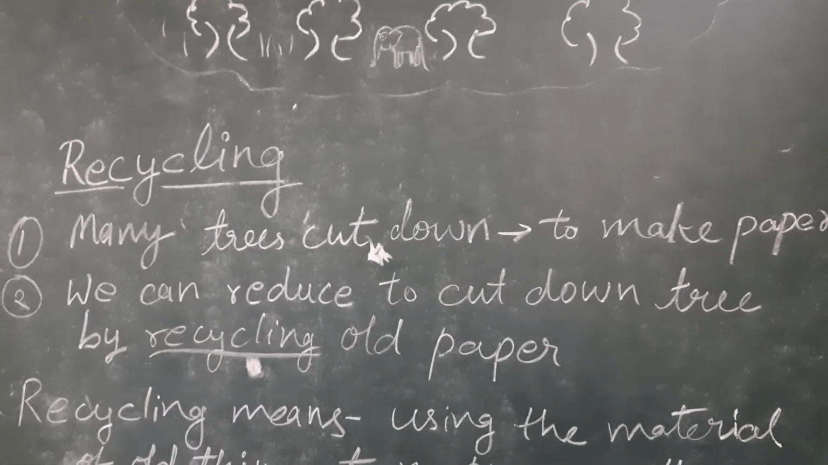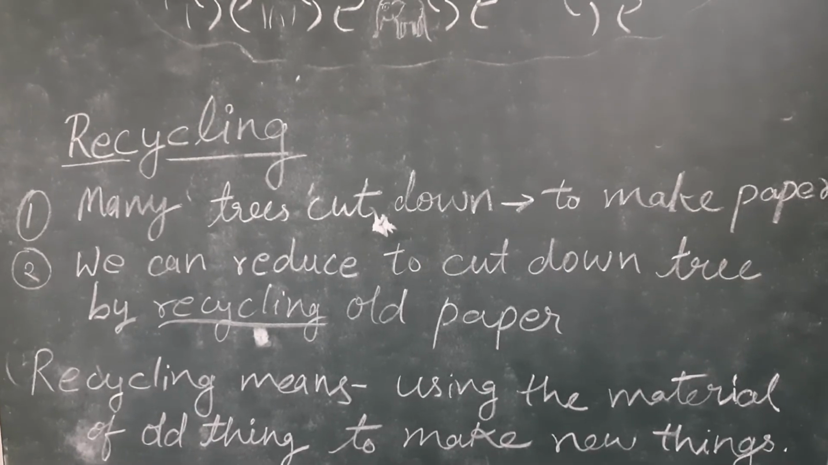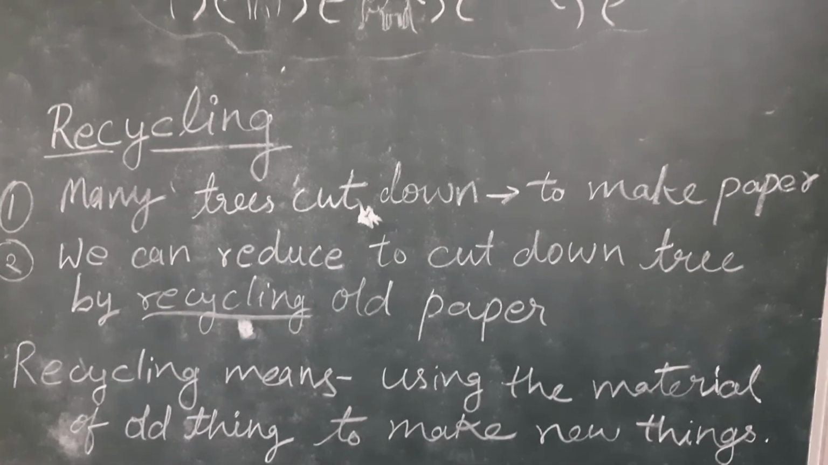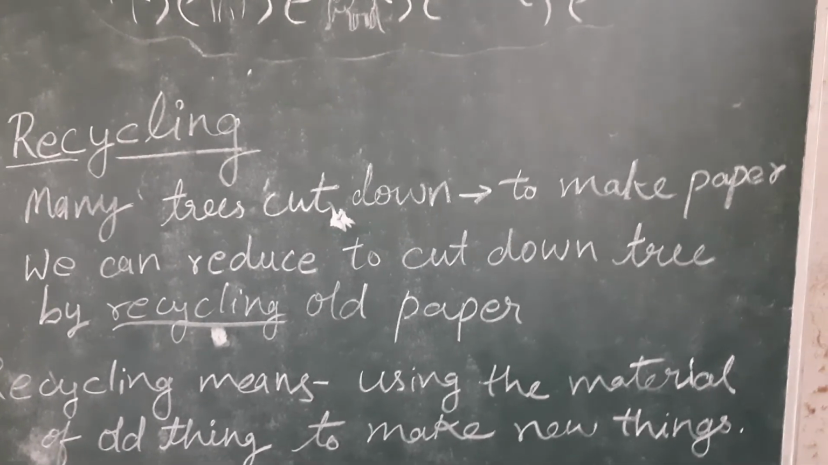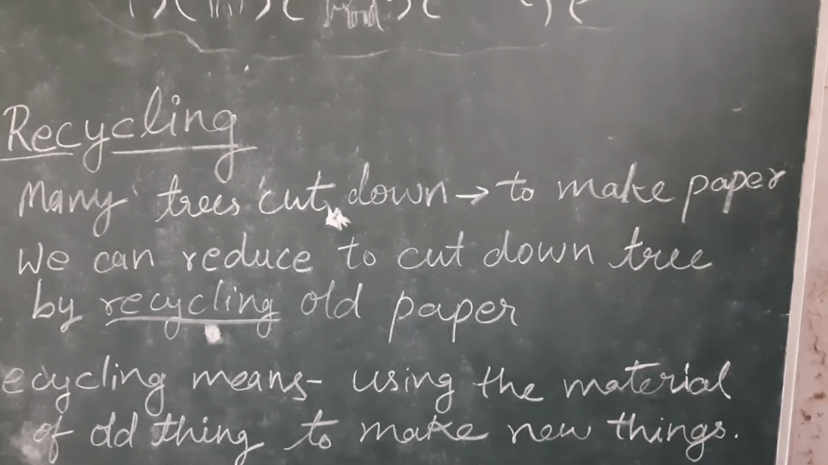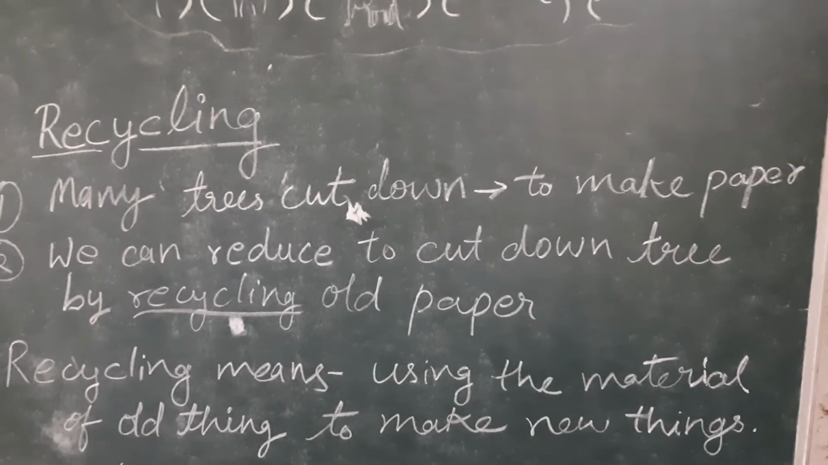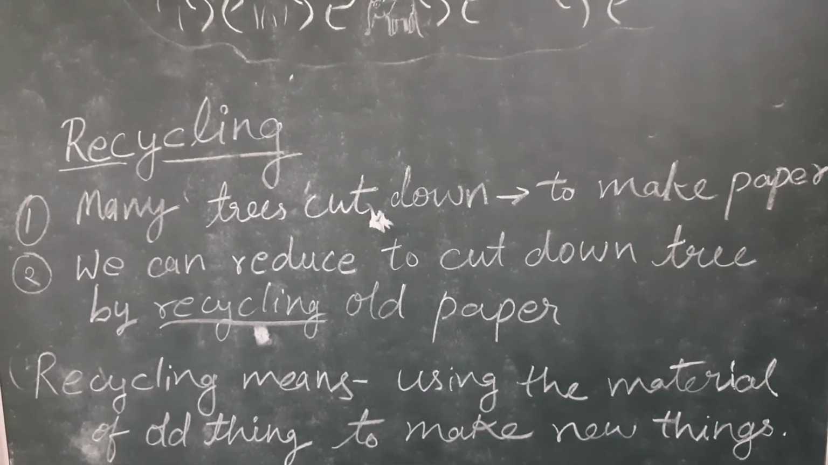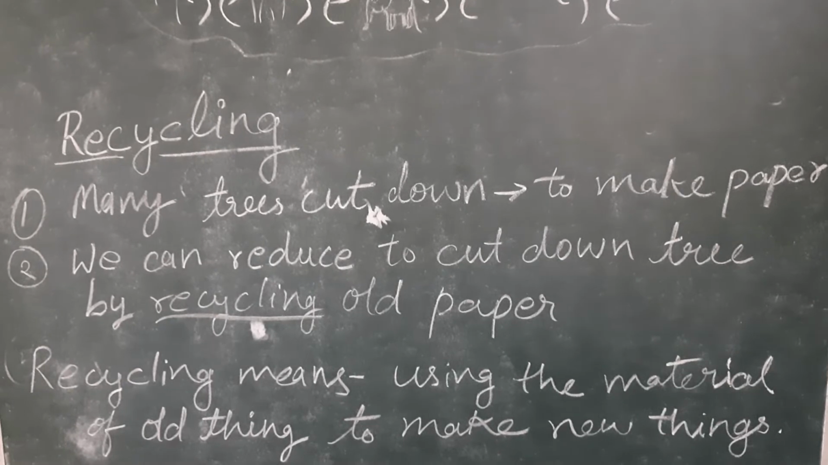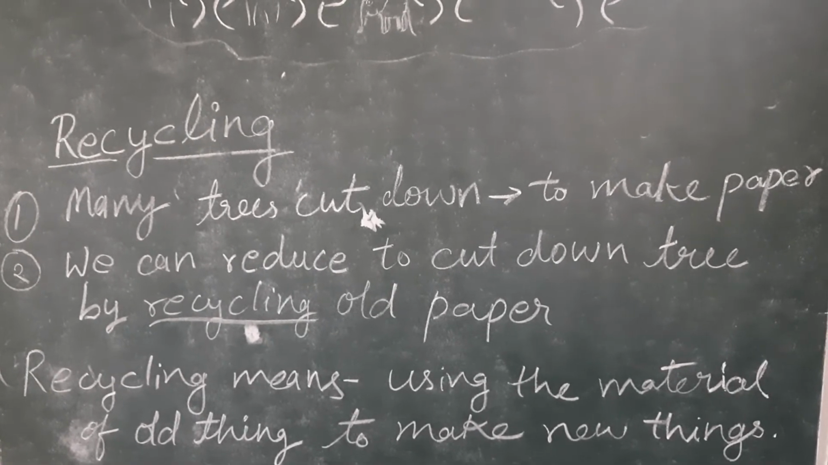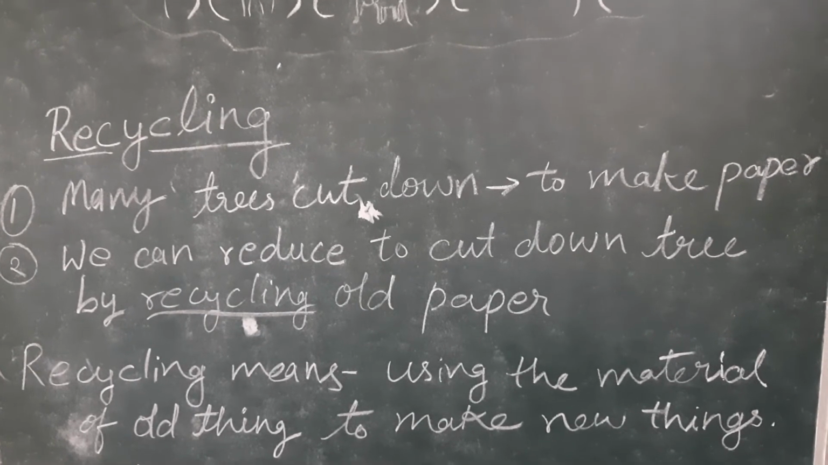So recycling, what is the meaning of recycling? Recycling means using the material of old thing to make the new thing. पुरानी चीज़ें जो भी हो गई हैं, जो हमने यूज़ कर ली हैं एक बार, उन्हीं चीज़ों को दोबारा यूज़ करके कोई नई चीज़ बनाना, that thing is known as recycling. Like for making craft you are using old thing and creating something new, so that is known as recycling. So recycling means using the material of old thing or using old material to make new things, that is known as recycling.